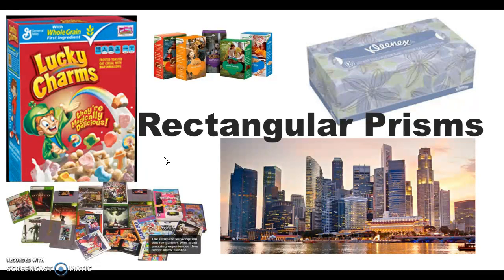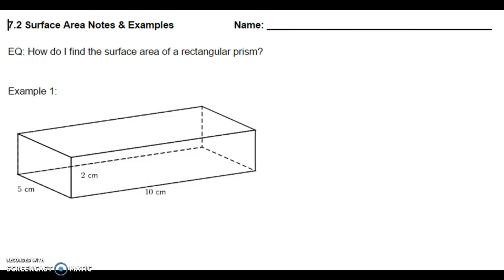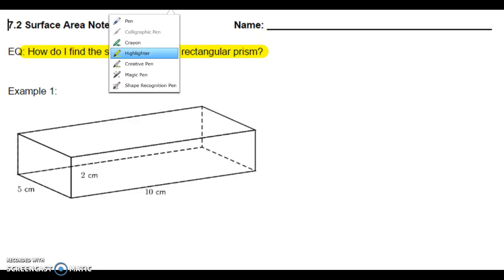And then jump in now to the process of how we actually go about calculating the surface area of any of these figures. So on the notes in front of you, you see a page that looks very similar to this. And you see that our question for today is simply, how do I find the surface area of a rectangular prism? So the page that you're looking at below has several different rectangular prisms that we're going to walk through, and then you'll of course try some on your own.